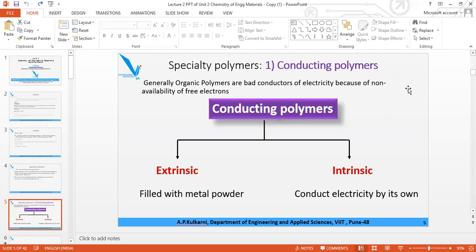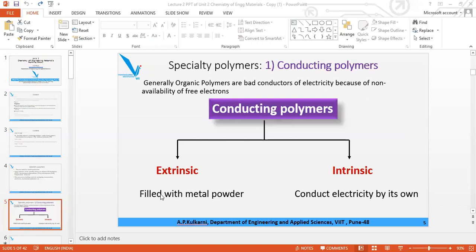So the majority of the polymers are bad conductors of electricity, and the only reason is that they do not carry any delocalized electron, pi electron. So they should have the pi electron in them, or they should have the aromatic ring, that is a delocalized pi electron cloud. So the polymers in which delocalized pi electrons are present, alternate single and double bonds are present, or aromatic rings are present, are called conducting polymers.